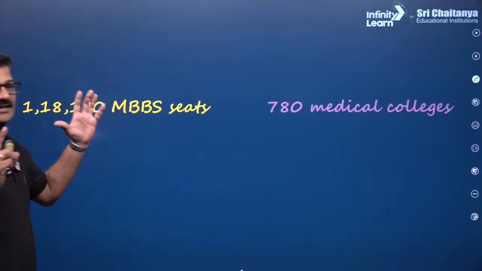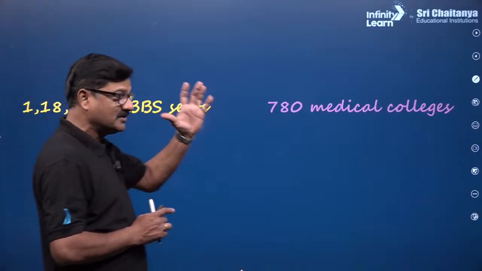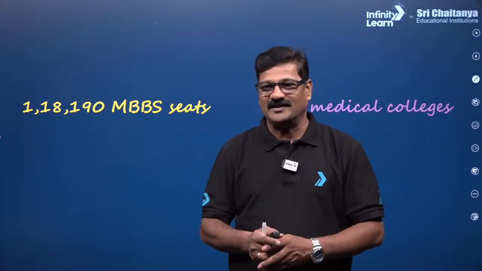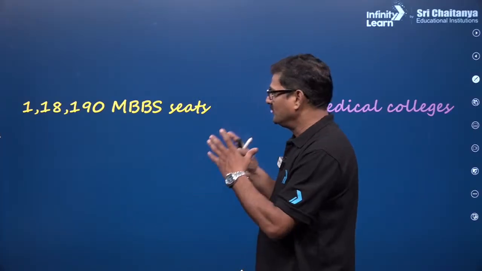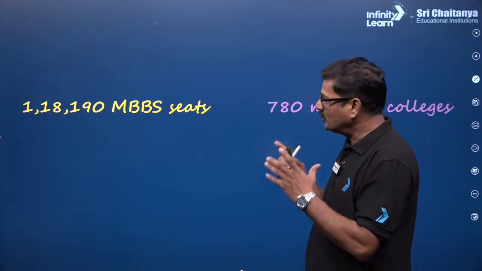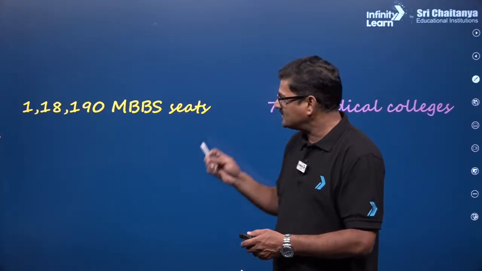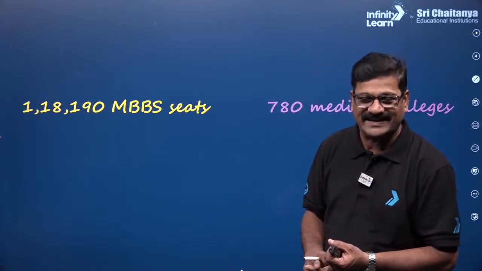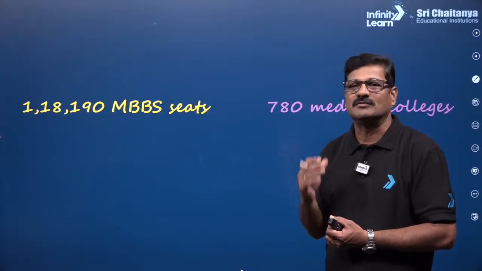There are 1,18,190 MBBS government seats all over India, across nearly 780 medical colleges. 24 lakh students are fighting for this number. Based on the paper difficulty and the number of students getting these marks, that is going to be your cutoff.